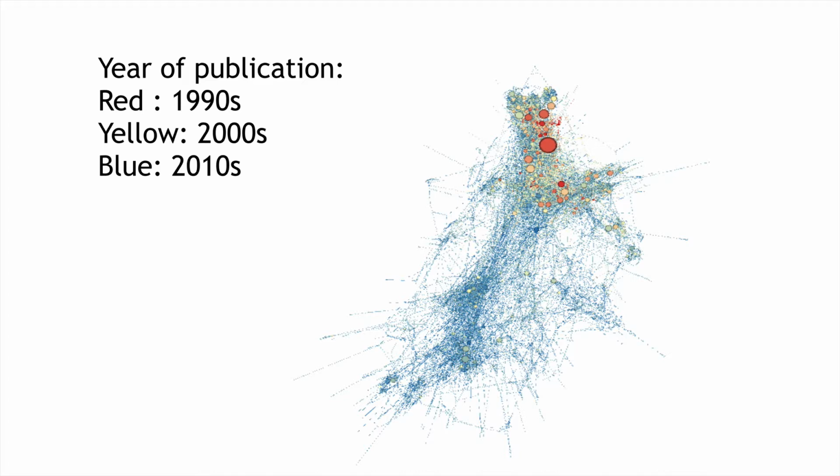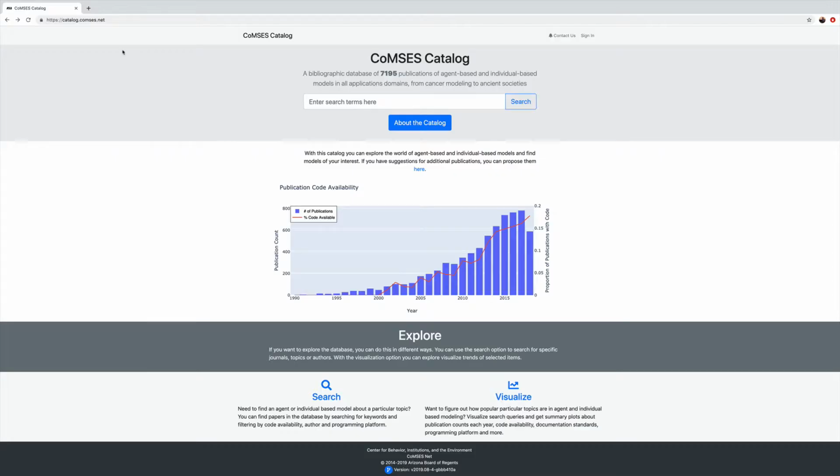We will now demonstrate the catalog app. You can find the catalog app at catalog.comses.net. At the moment of this demonstration, we have almost 7,200 publications in the database, which will continue to grow. You see the basic information on the landing page. You can see more information about the catalog app. You see here the figure that we just saw in the slides. You can suggest new publications by going to this link.